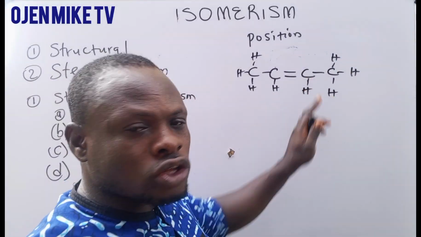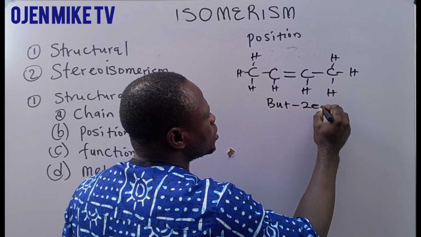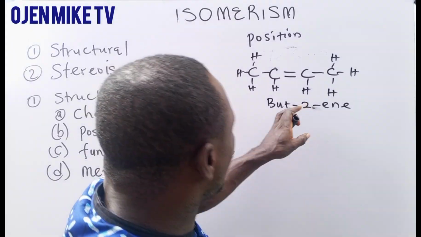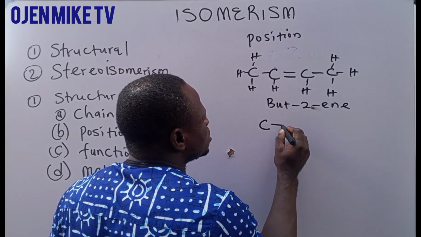Now, this is butene. You get that? Now, this butene can be written as C.